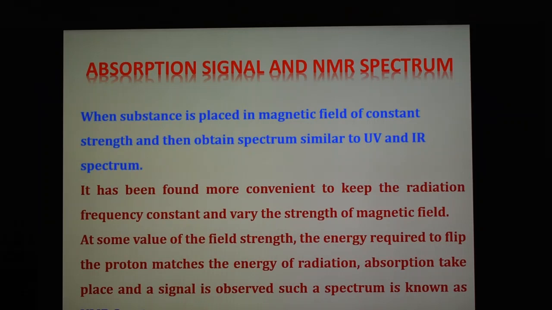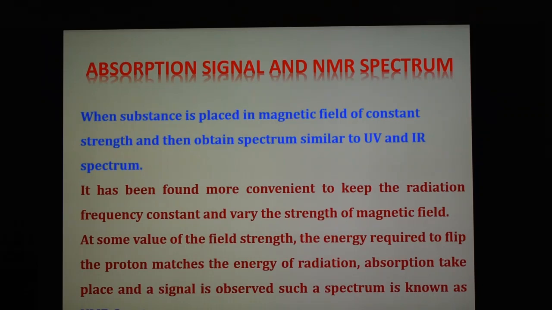Note that the frequency at which absorption occurs depends on the magnetic field the proton actually feels. Clearly, the effective field strength is different for different sets of protons. This is the energy required to flip the proton, and it is known as the absorption signal in the NMR spectrum.